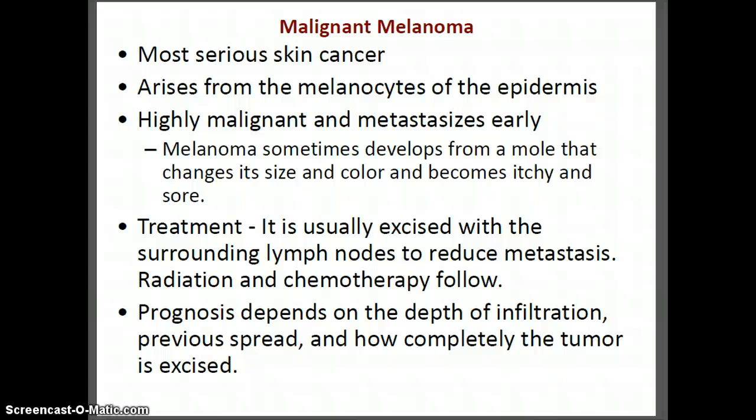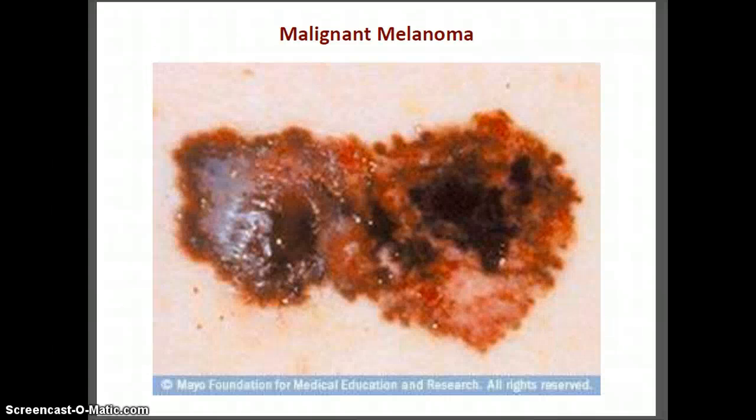If that does indicate malignancy, malignant cells in that lymph node, then the next one will be excised until they have found the extent of spread. Prognosis depends upon how far the disease has spread and how completely the tumor is excised. Here's what it might look like.